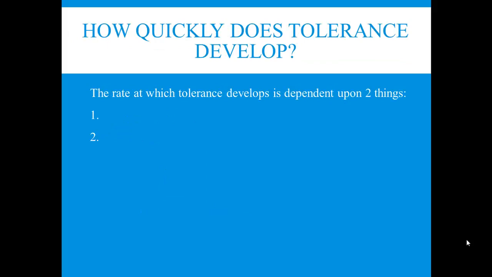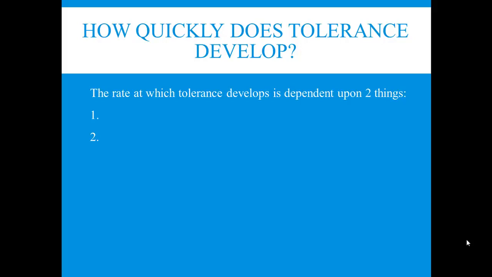Okay, so let's talk about how quickly tolerance develops. The rate at which tolerance develops is going to depend on two things. The first thing is going to be the dose. Okay, how much drug you took. Why do you think that's important? Well, I'm glad you asked. That's going to be important because the amount of drug that you take has to be enough to cause the functional disturbance. So if you take a dose of drug that isn't going to cause a functional disturbance, then your body has nothing that it needs to respond to. So dose is important. How much you took, the dose. The dose has to be enough to cause that functional disturbance.